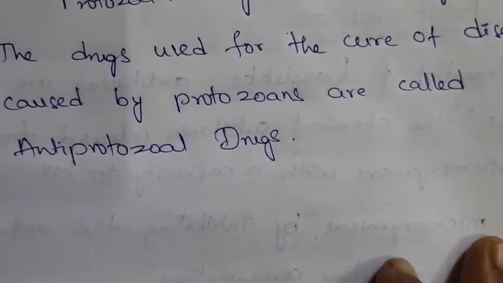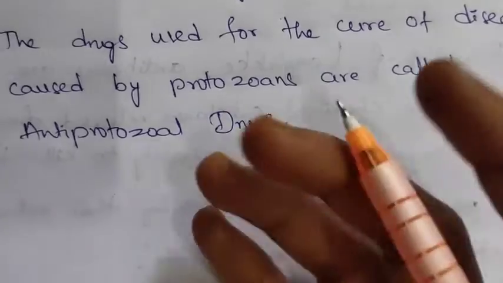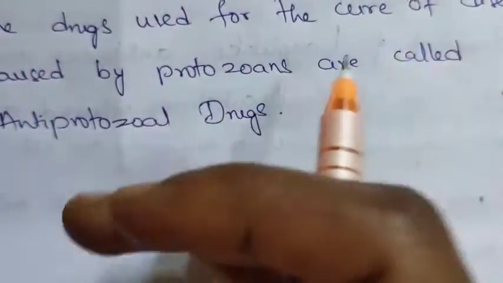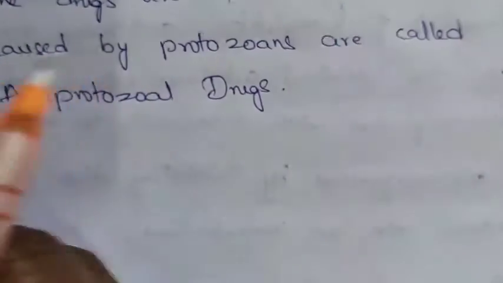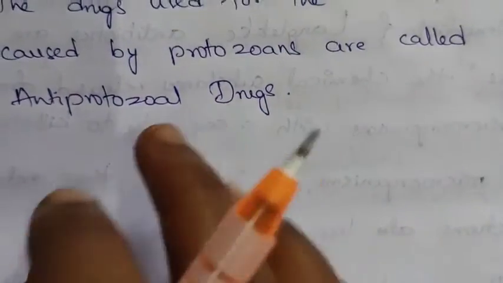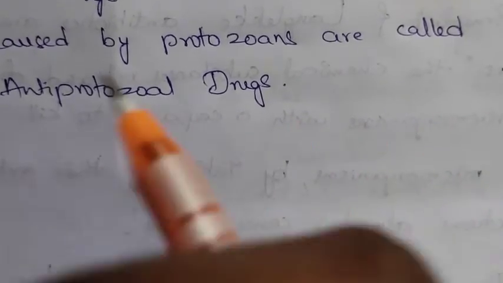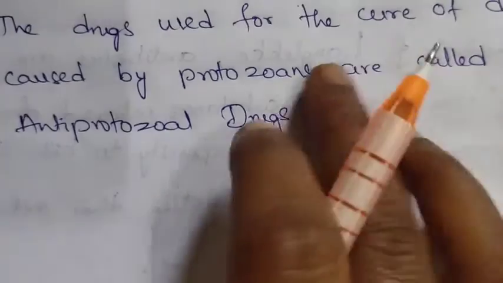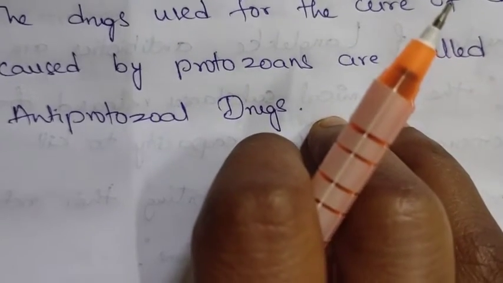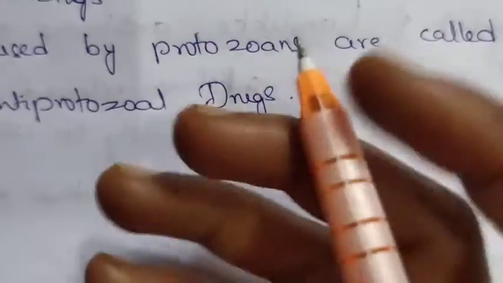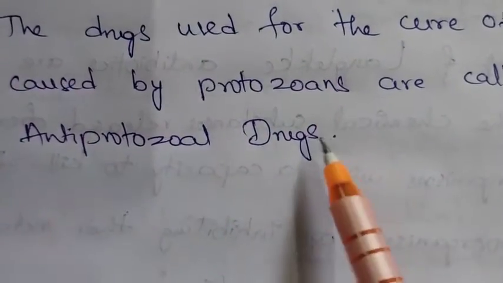Anti-protozoal drugs. In this one, protozoal infections are less common than the bacterial and viral infections. Here an example for the drugs is metronidazole, that is one of the anti-protozoal drugs. In these anti-protozoal drugs, anti-amoebic and anti-trypanocidal drugs are also placed.